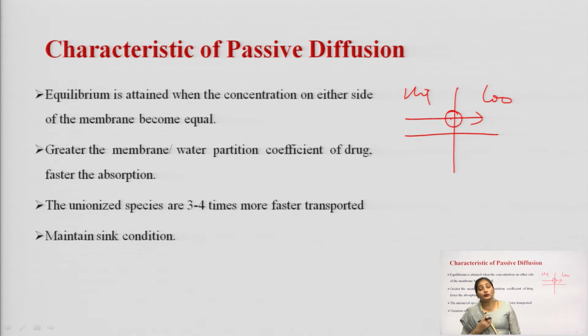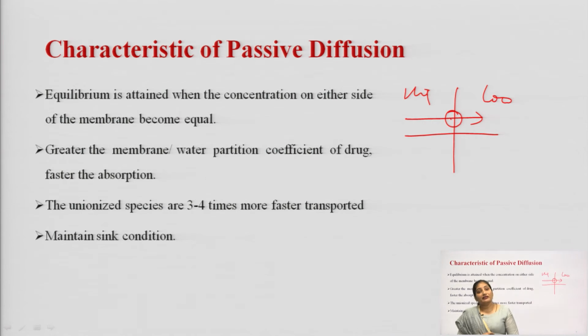Now, what do you mean by sink condition? This is a very important question in this chapter. As I have told you previously, in passive diffusion the drug movement takes place from higher concentration to lower concentration, and this movement takes place until equilibrium is reached.